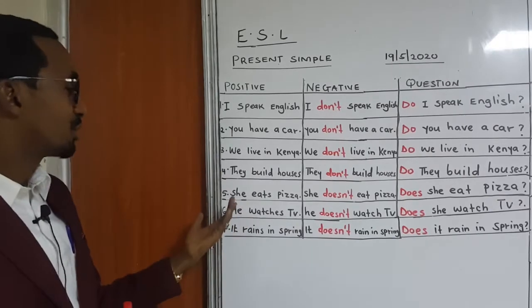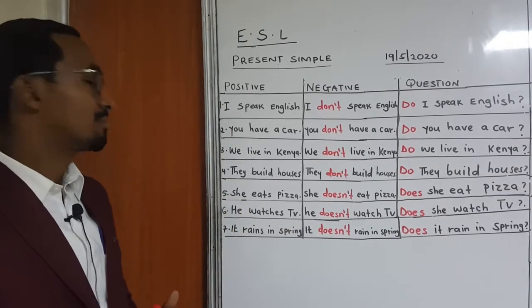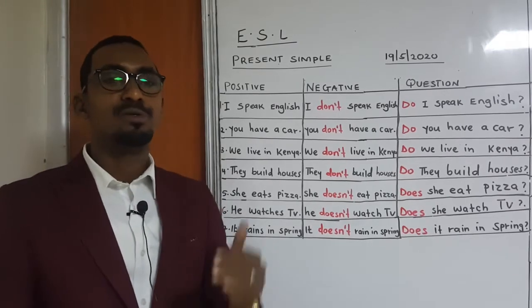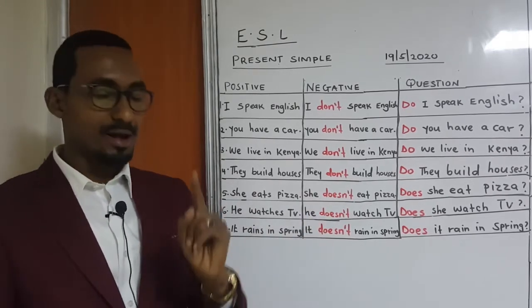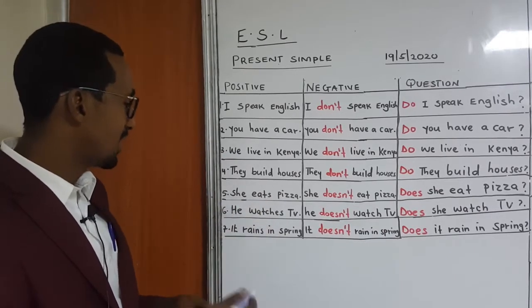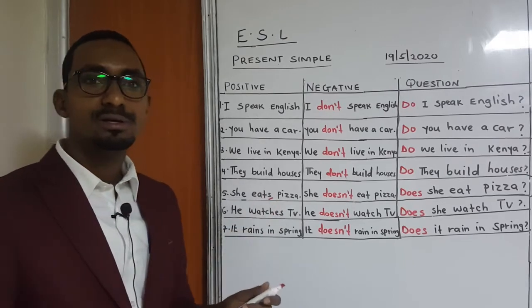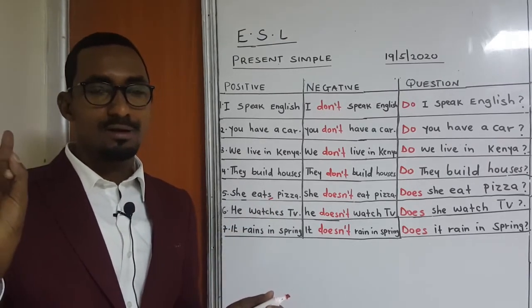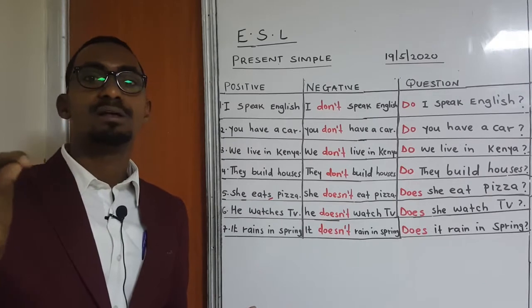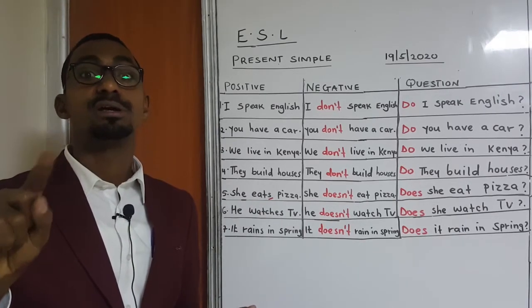Now the third person singular, she, he and it, are different. Remember last time we learned the spelling of the third person singular. We follow that rule. She eats. You see here, we added s. She eat is a mistake. Very often students make that mistake.